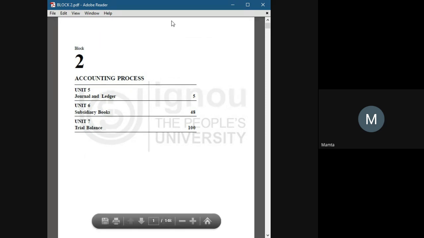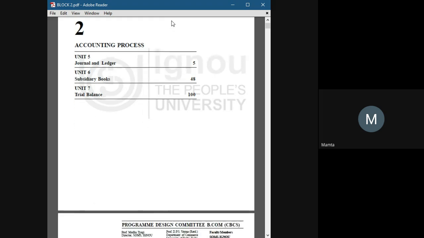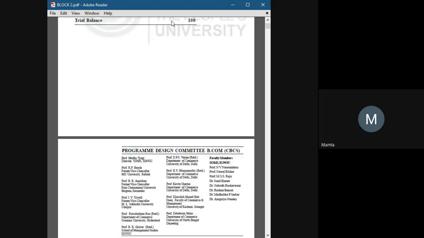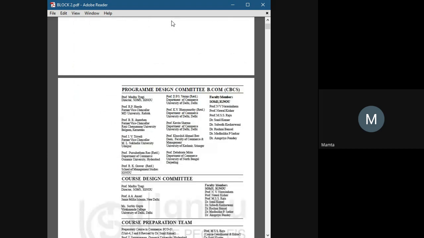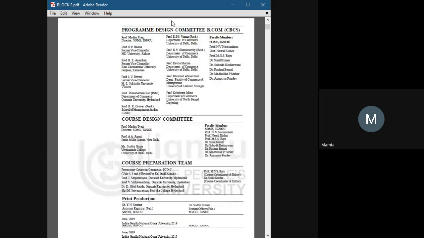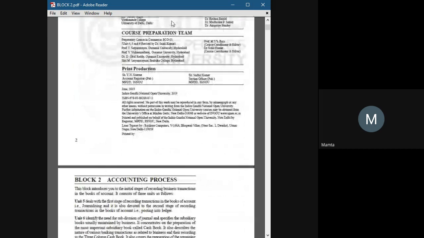So in the second block, we are going to learn about journal and ledgers, subsidiary books, and trial balance. Basically, we come to the practical part of accounting. Now we will understand how we prepare our accounts or record our transactions.